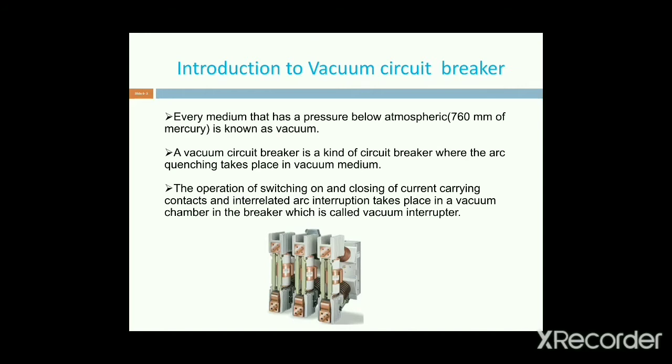First, what is meant by vacuum? Vacuum means a medium that has a pressure below the atmosphere. That is 760 mm of mercury or 1 torr. 1 torr equals 760 mm of mercury. That is known as the vacuum.